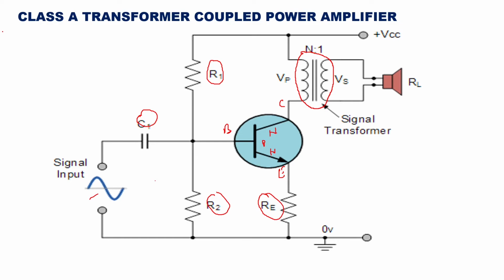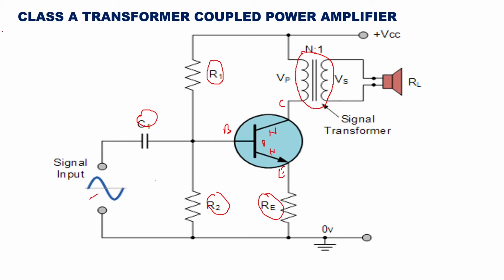So this problem is solved by a suitable transformer for coupling the load to the amplifier stage as shown in the circuit diagram for a transformer coupled amplifier. Since the primary winding of a transformer has a low resistance, the power absorbed in the winding is negligible as compared to the resistive load we used in series fed amplifier.